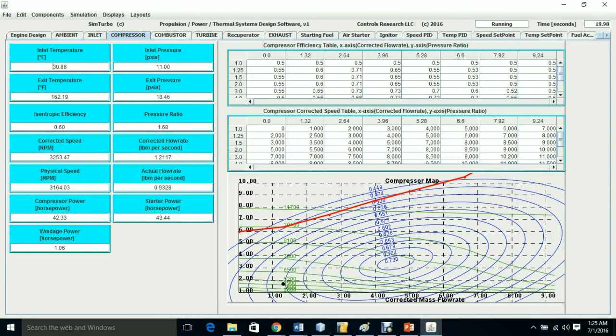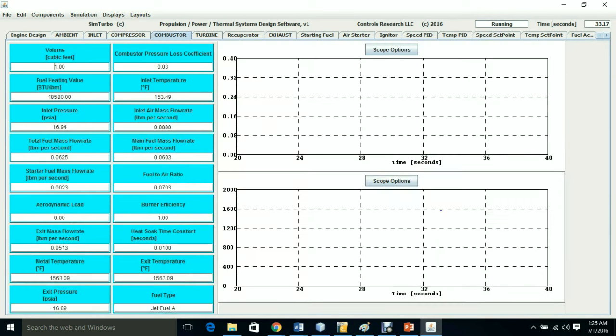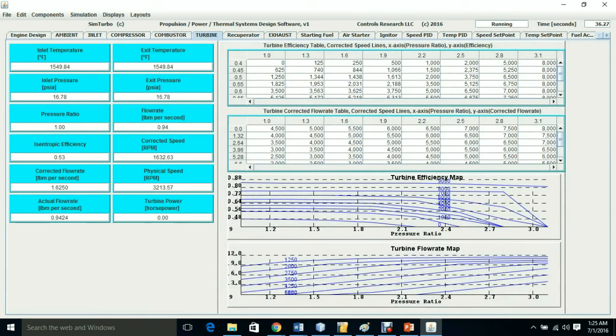the compressor, and we're tracking the performance with this black dot on the compressor map, in both tabular as well as graphical form. We have various parameters such as the temperatures, pressures, efficiency, pressure ratio. Combustor, plotting the combustor parameters in time. The turbine maps and its performance.